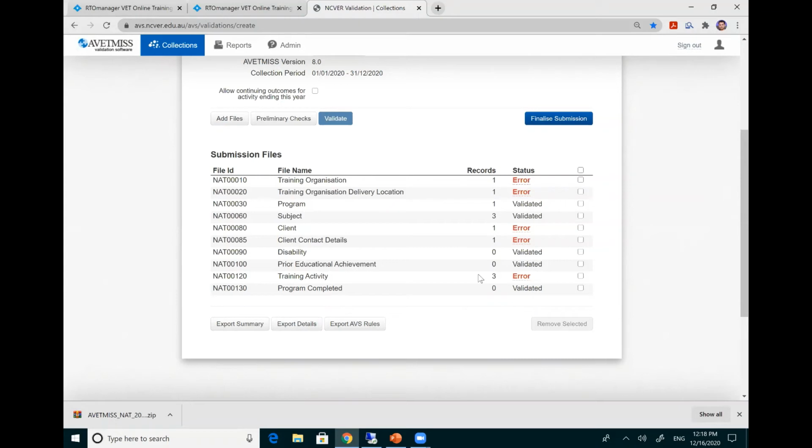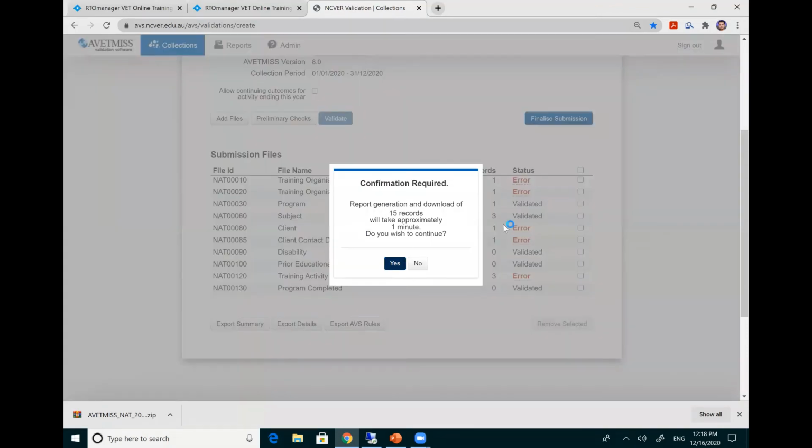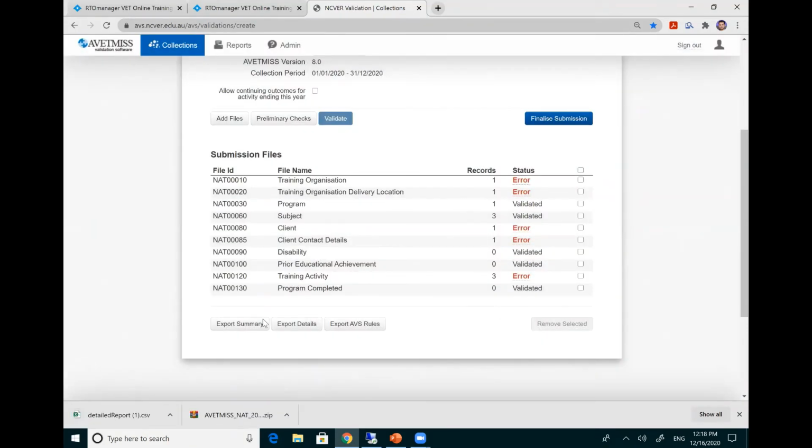These records are important. Now, all of these errors need to be fixed. So without fixing this, you cannot do your final submission. Now, how to see what type of error you have in each of these files? So there's a facility here. Click on export details to export all of these errors and warnings, whatever you have, in a spreadsheet.